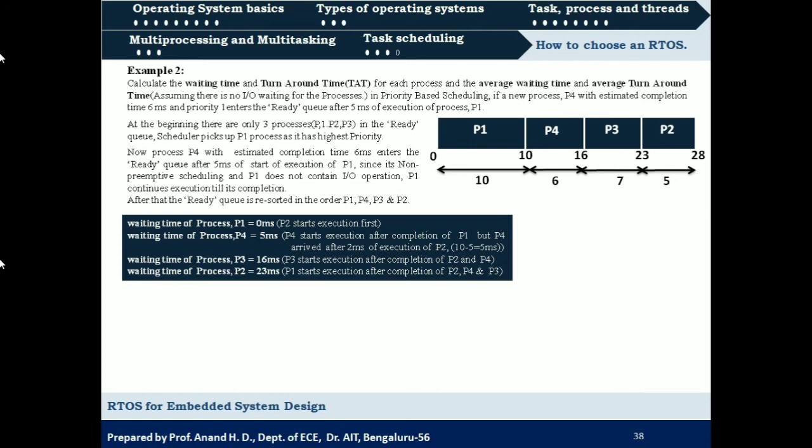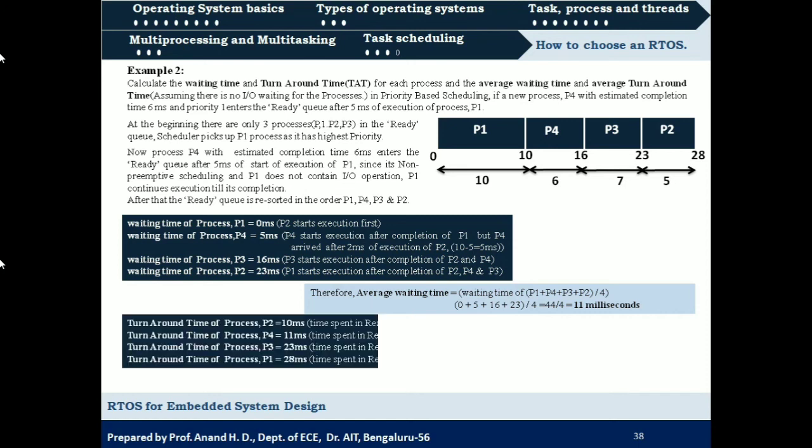So the waiting time for process 4 is 5 milliseconds and P3 should wait for completion of execution of P1 and P4 processes, that is 10 plus 6 is 16 milliseconds and P2 should wait for complete execution of P1, P4 and P3, that is 10 plus 6 plus 7, which is 23 milliseconds. So these will be the waiting times for these processes. Average waiting time will be sum of these four individual waiting times divided by 4, which is 44 by 4 equal to 11 milliseconds.